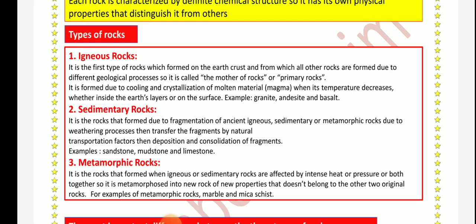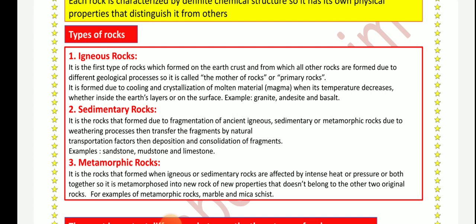So sedimentary rocks are formed due to the fragmentation, the disintegration of other rocks, igneous, sedimentary, or metamorphic, and transport of these fragments to another place, then to be deposited and to form sedimentary rocks.